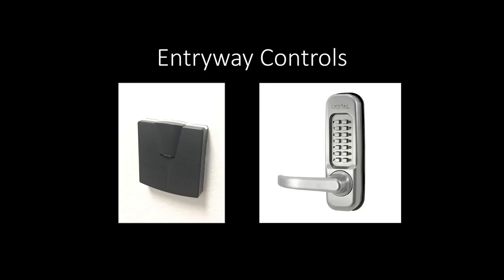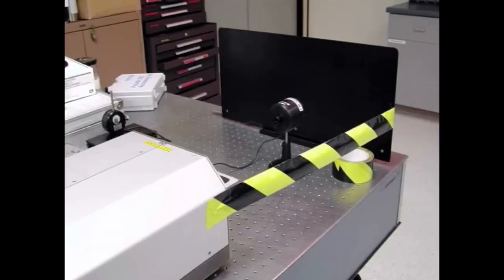Tip number 2. Never assume that a door sign and laser warning light will deter other people from opening the door. If possible, put in place entryway controls such as card readers or passcode locks, and always notify others in the area if you will be working with an exposed beam. If possible, prevent others from moving into the beam path by blocking access with appropriate barriers such as warning tape.